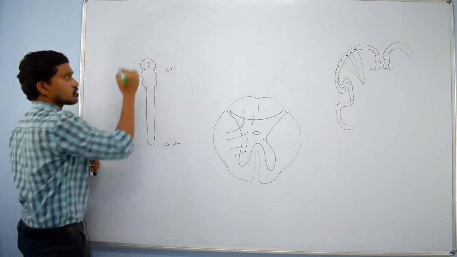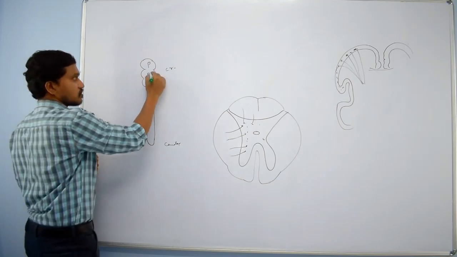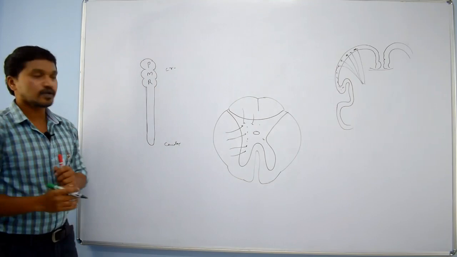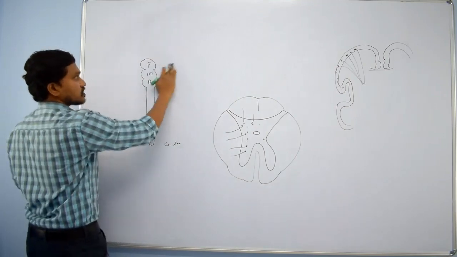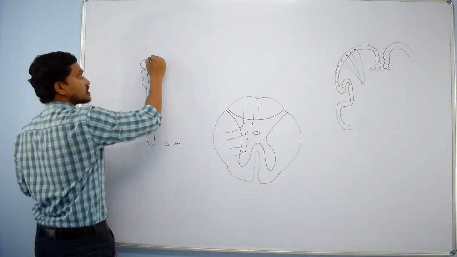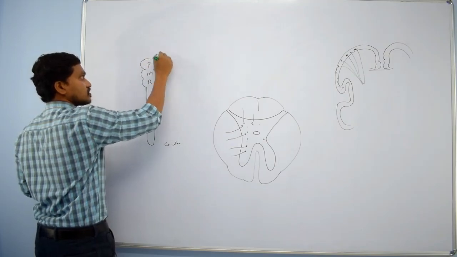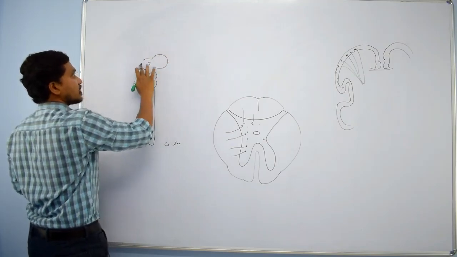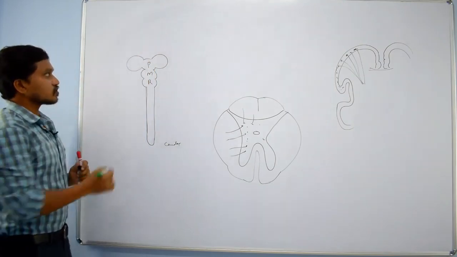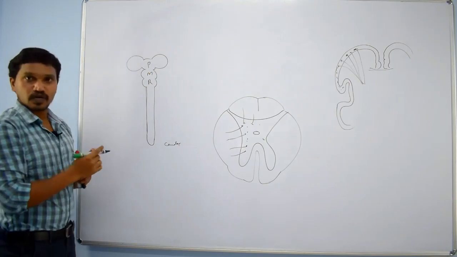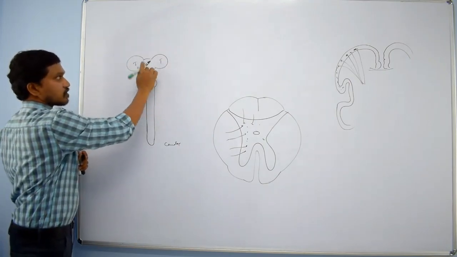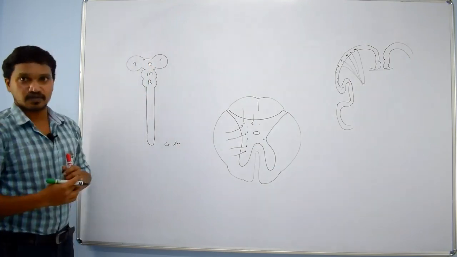This is prosencephalon, this is mesencephalon, and this is rhombencephalon. This prosencephalon gives two dilatations, one on either side. These dilated parts we call telencephalon, and this central part we call diencephalon.